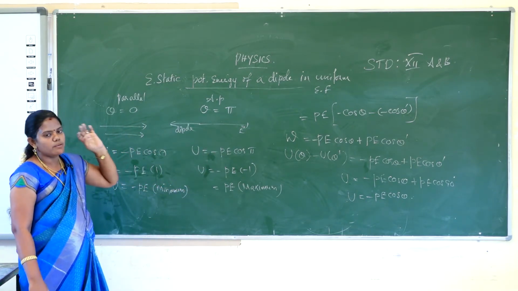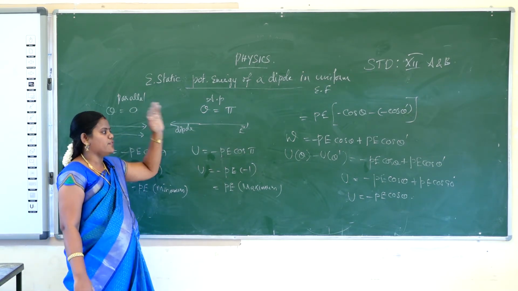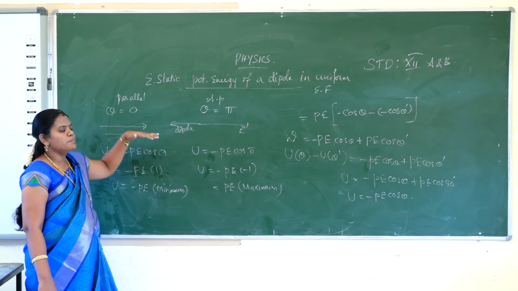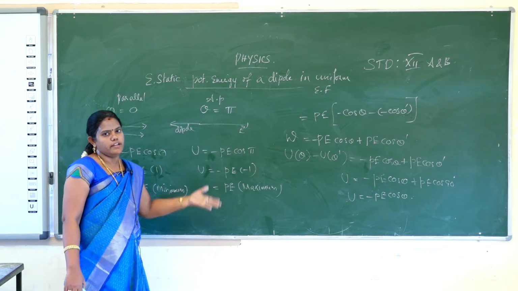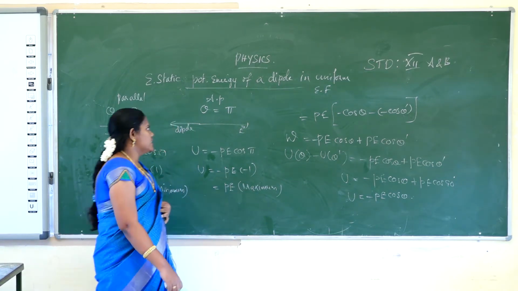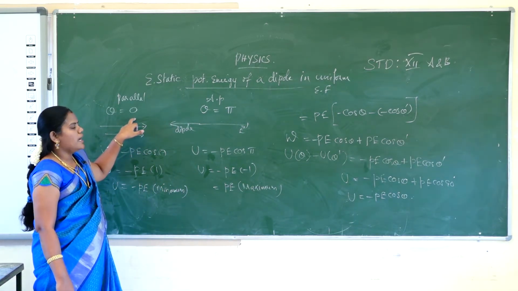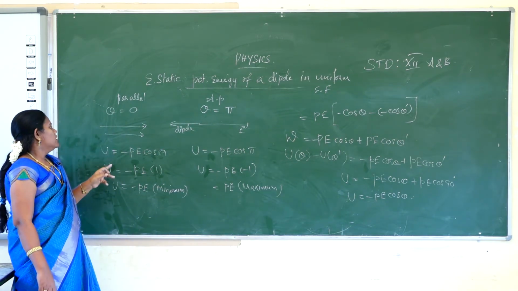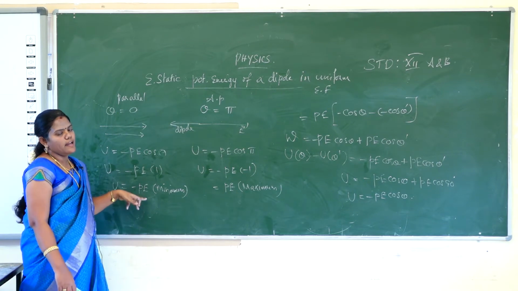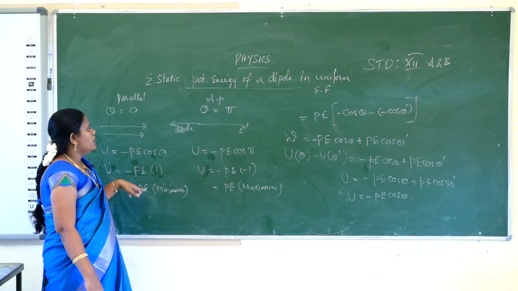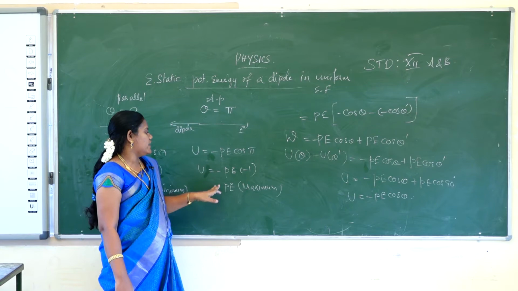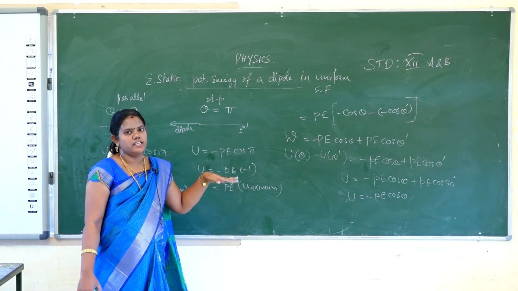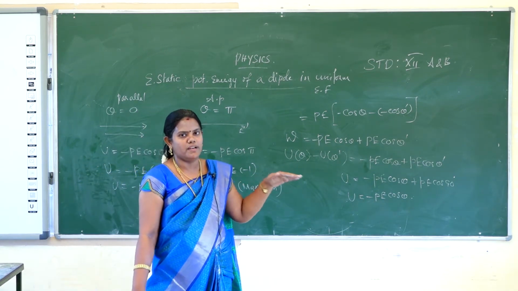So first we calculated the electrostatic potential energy formula. Next the reference point is taken as 90 degree. Next the dipole is aligned parallel or anti-parallel to the electric field. For parallel, theta is 0 and U is equal to minus P E, so the value is small. For anti-parallel, theta is equal to pi and the electrostatic potential energy will be maximum. This is the electrostatic potential energy of a dipole in a uniform electric field.